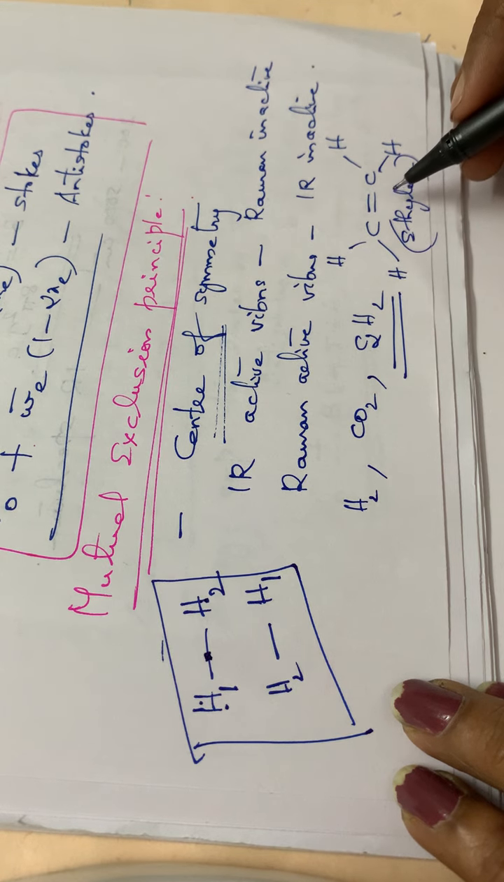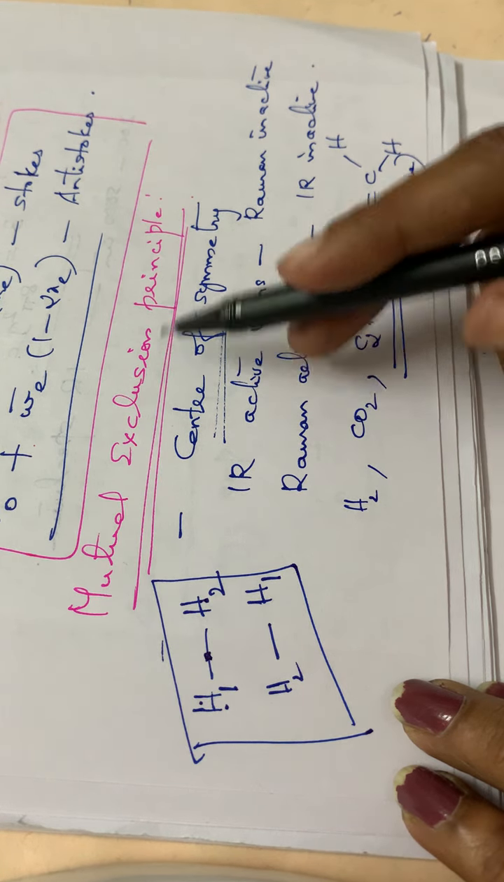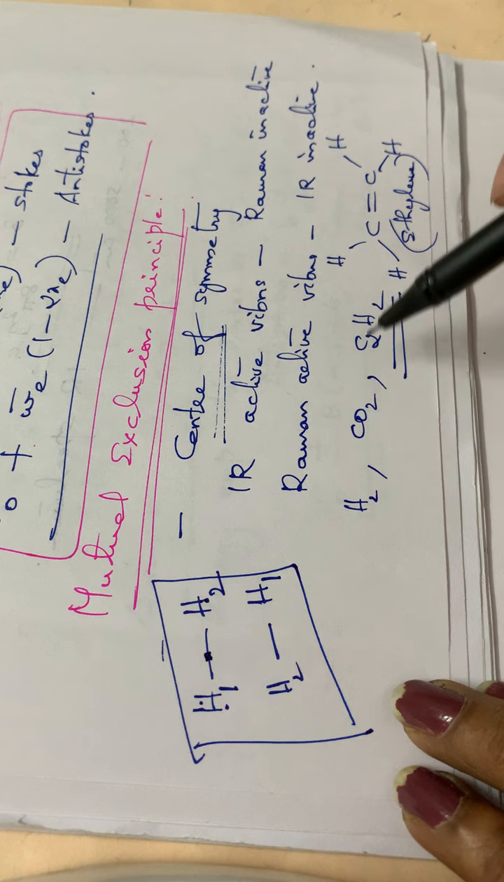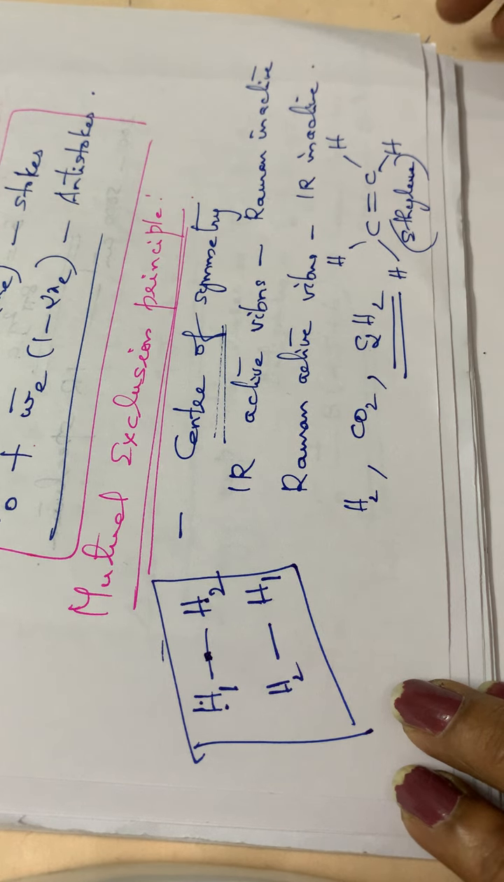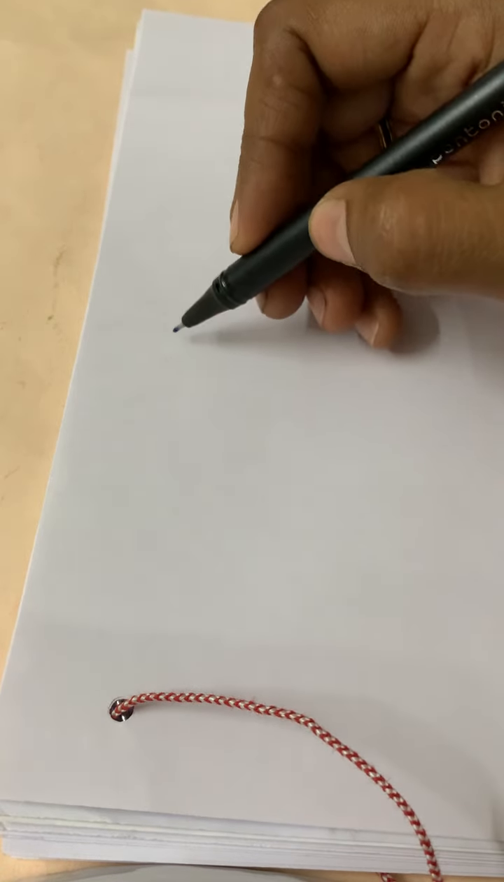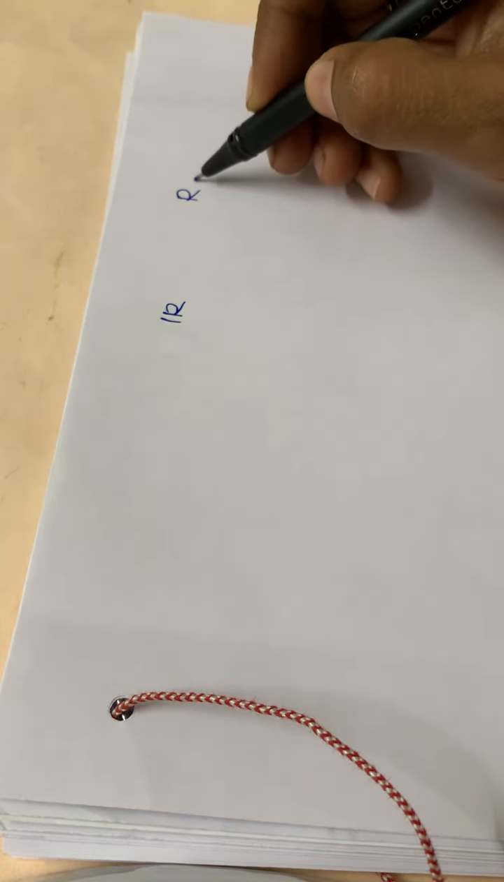These molecules have a center of symmetry, and therefore the mutual exclusion principle can be applied to all of them. Okay. Then we can give a simple explanation. You have seen the IR stretching vibrations of the carbon dioxide molecule, isn't it? So this is an IR active vibration and this is a Raman active vibration.